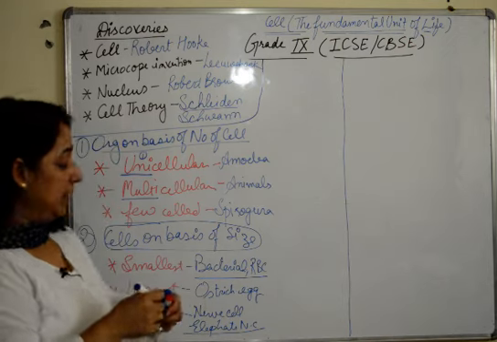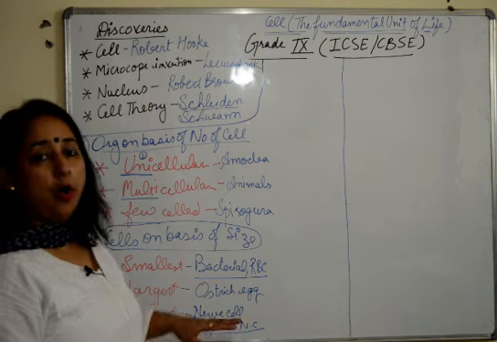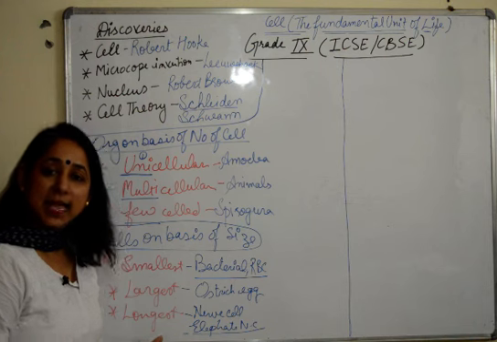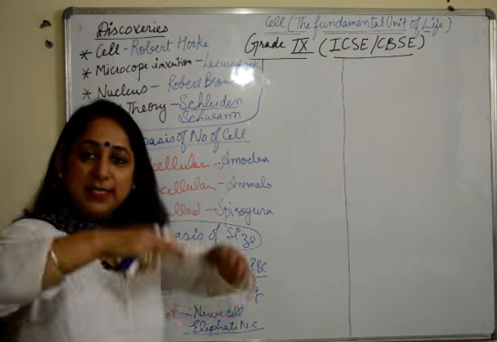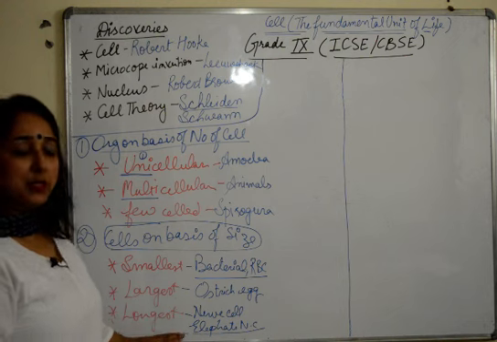Longest. Fine. So these are the divisions or the categories on the basis of the size of the cell. Smallest, largest, longest. Fine. So this is the second basis on which we categorize the organisms.